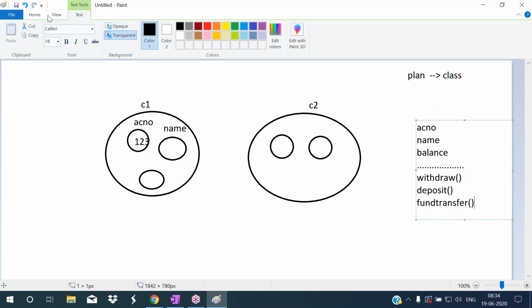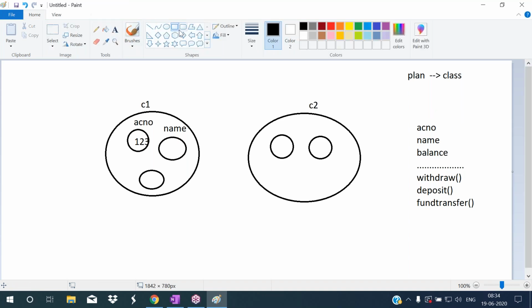Here we are making one plan. So this is the plan.